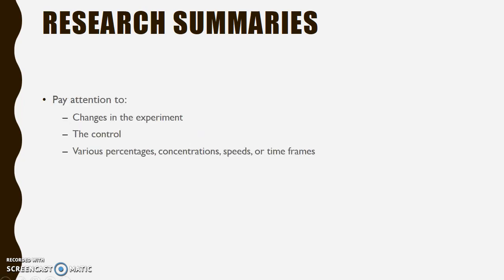As you are going through these passages, make sure that you're paying attention to a few things. Notice any changes in the experiment that you may see when they talk about each particular study. Also notice what is the control variable in each study. And pay attention to changes in percentages, concentrations, speeds, or time frames that are listed along the side.